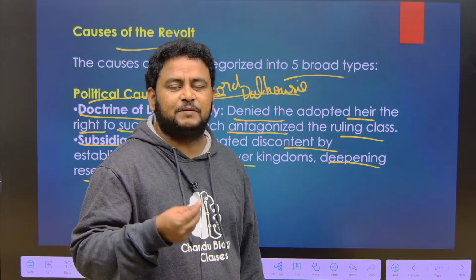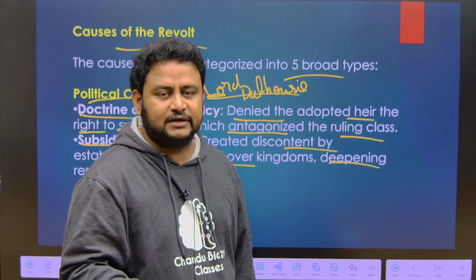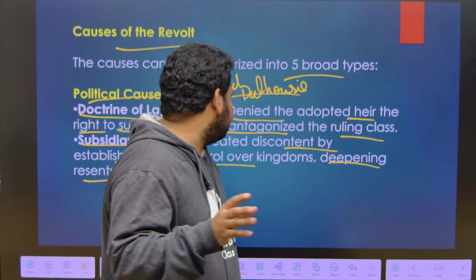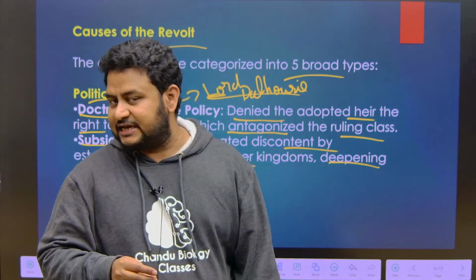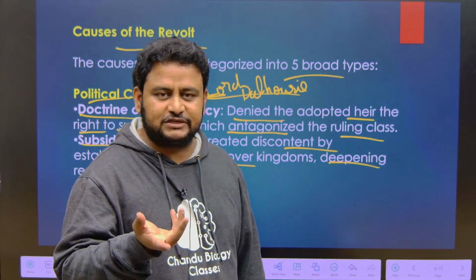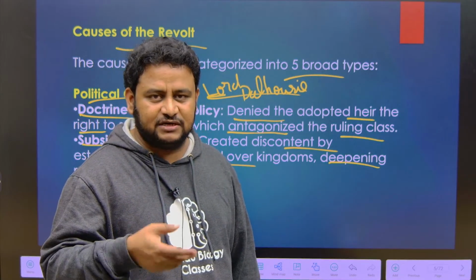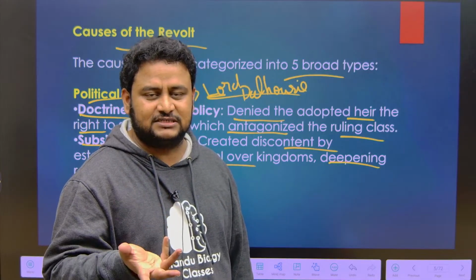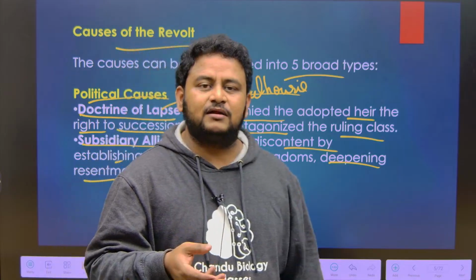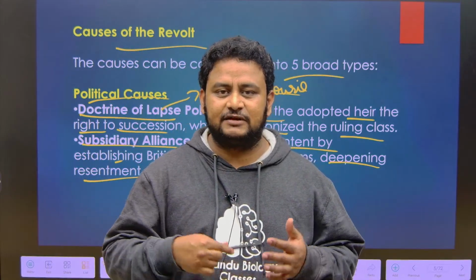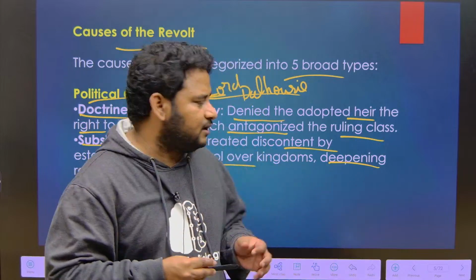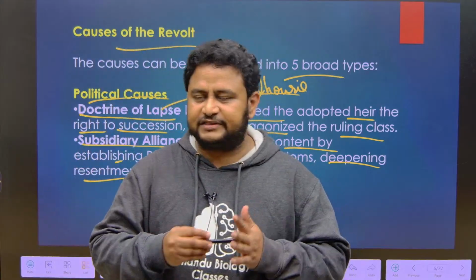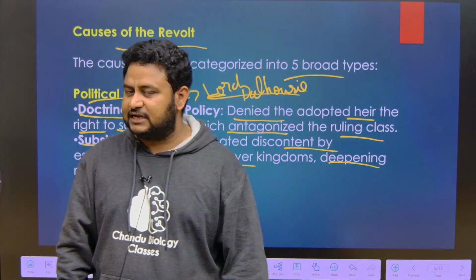Similarly, the policy of permanent land settlement was introduced by whom? The policy of Ryotwari settlement was introduced by whom? First thing I am asking is the policy of subsidiary alliance. If you are watching the class later, not in the live class, please put the answer in the comment section. That is, who put forward or drafted the idea of subsidiary alliance, under which governor general the idea of subsidiary alliance came into existence. Please do put it in the comment section.